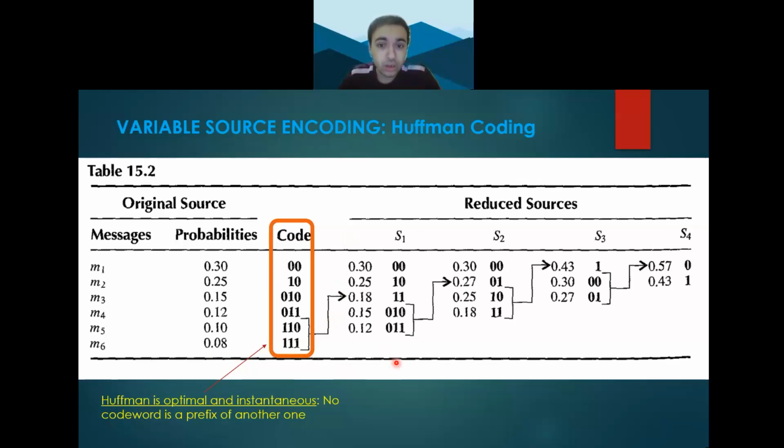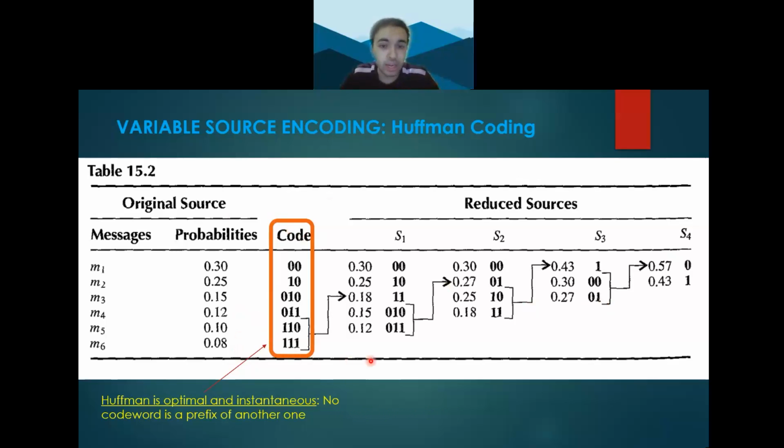This iteration goes on until we end up with 2 probabilities as shown in the far right column, being 0.57 and 0.43. After we assign each of the 2 probabilities a unique binary value using the convention of 0 for the highest probability, we begin to work backwards. Starting from the rightmost column, we allocate a new bit every time we move to the left column and a combined message breaks up. This iteration also repeats until we arrive at the far left column with our original messages with the assigned bits, as shown in the orange box.